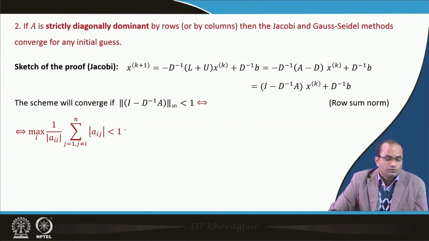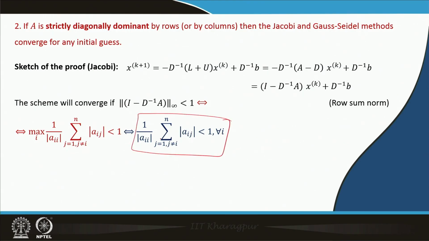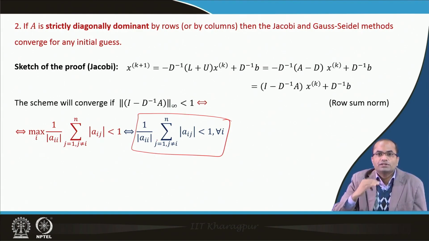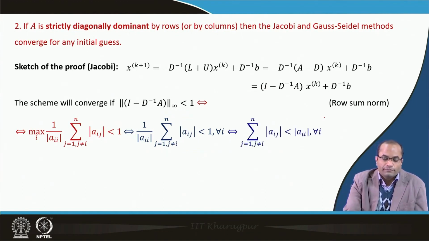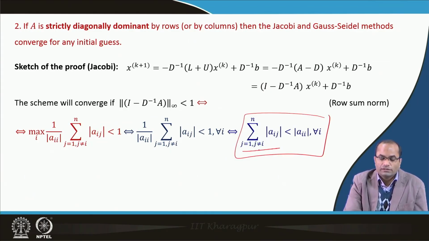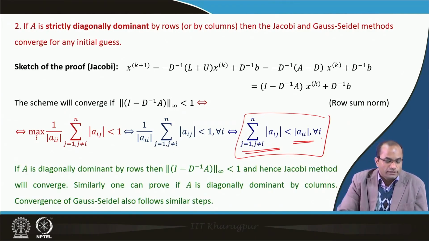So, if this is true for each i, then it holds for all i, because if the maximum is less than 1, then for each row this should be less than 1. That implies that this summation of |a_ij| is strictly less than |a_ii|, and this is precisely the condition we call strictly diagonally dominant.